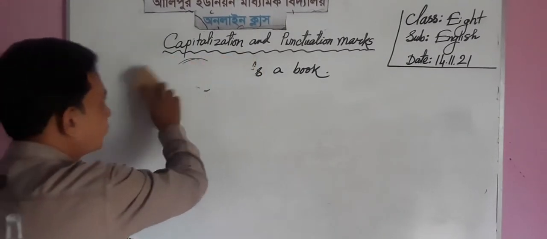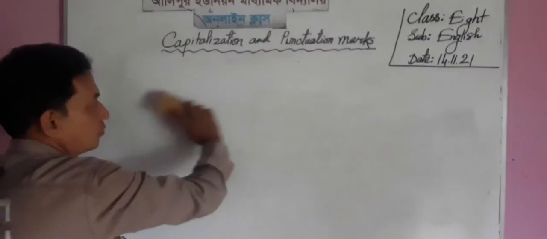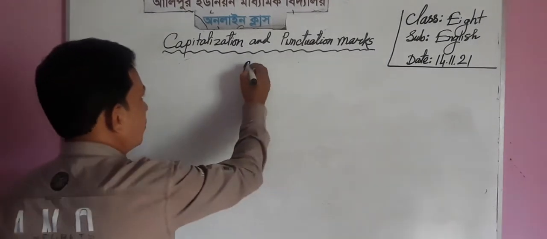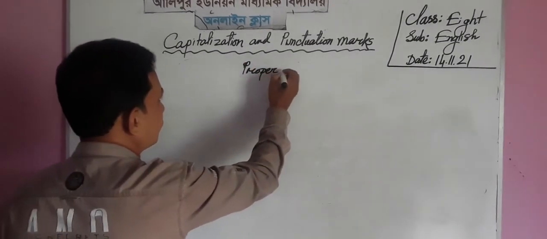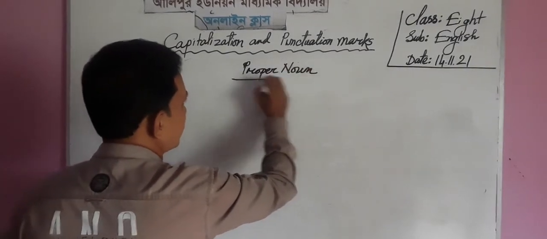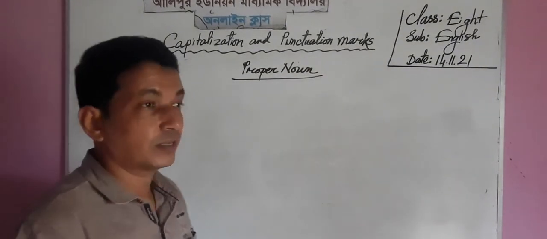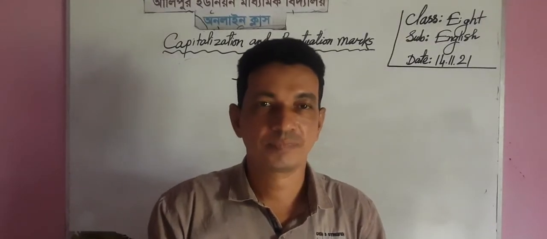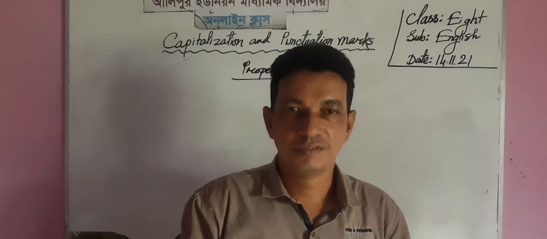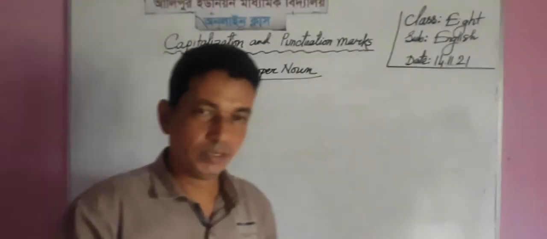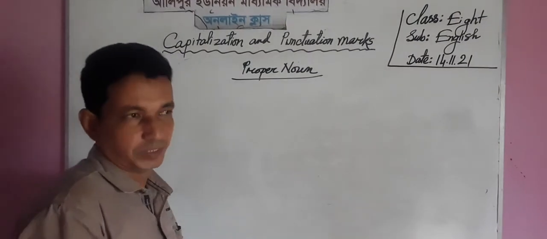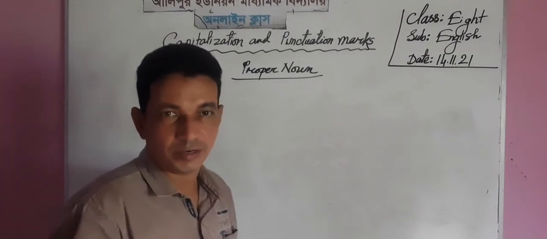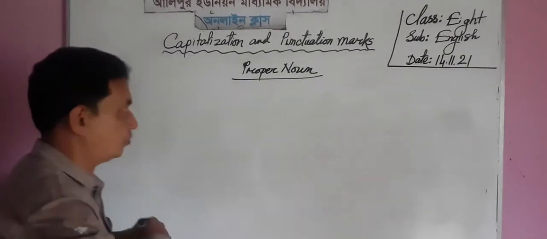And the second rule, proper noun. Proper noun means it's a kind of noun, a specific name of anything, such as Rahim, the name of a boy, and any kind of specific name, such as Alipur, Dhaka, Meghna, the Quran, etc. These are the proper nouns.